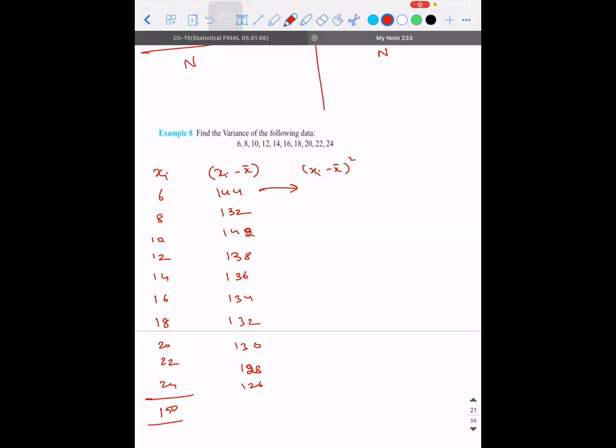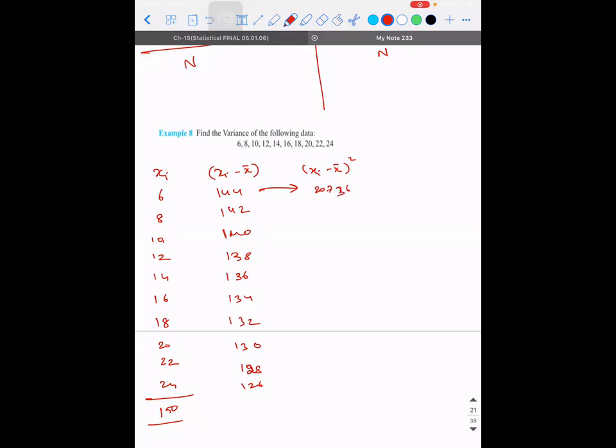It should be 142 instead of 132, and 140 for the next. Okay. So what is 144 square? You'll get big values. 20,736.